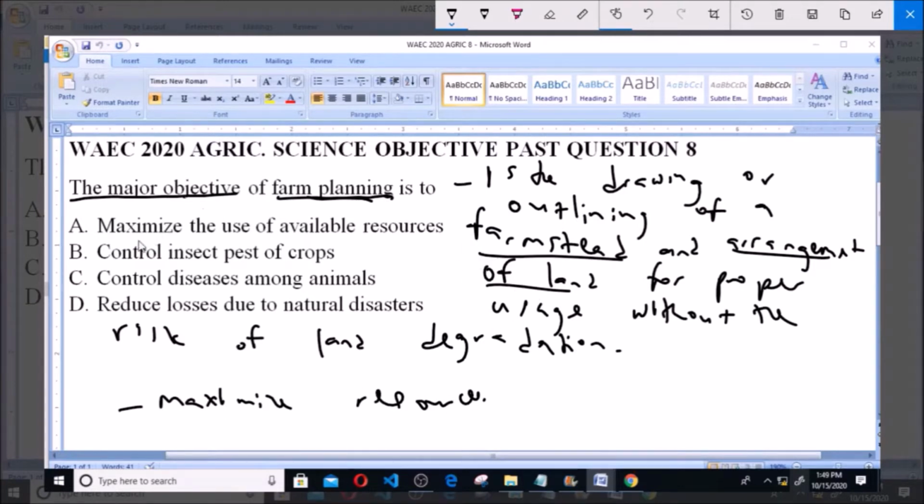Now the options given to us, option A says maximize the use of available resources. Now as we have stated, that is all you are trying to do in farm planning. You are outlining the farmstead, okay? You are outlining or drawing the farmstead on the land available to you, such that you can use the available resources on the land effectively, so to maximize the use of the available resources. So option A is the major objective of farm planning.